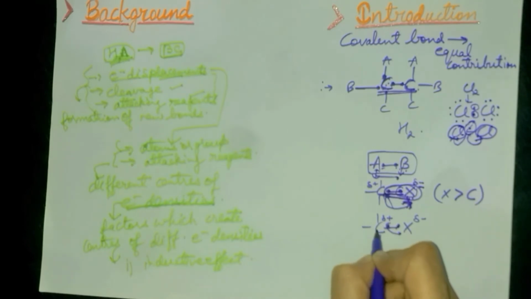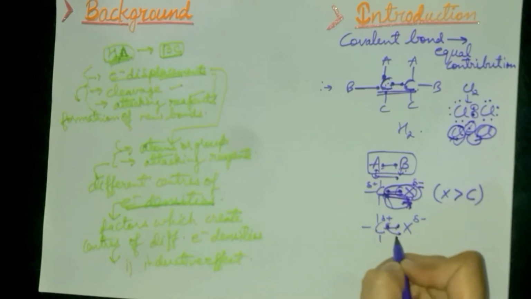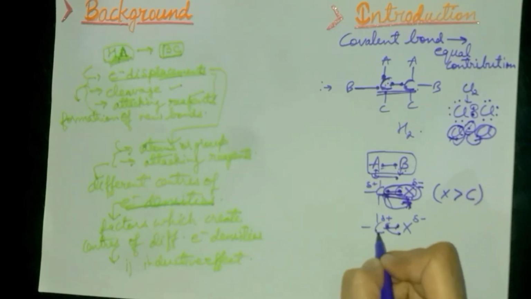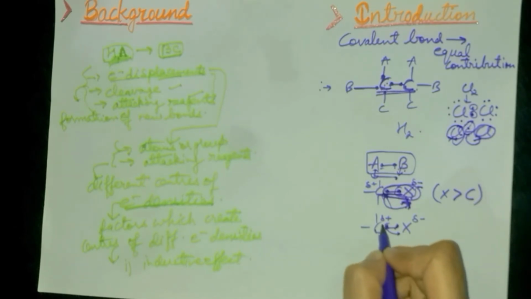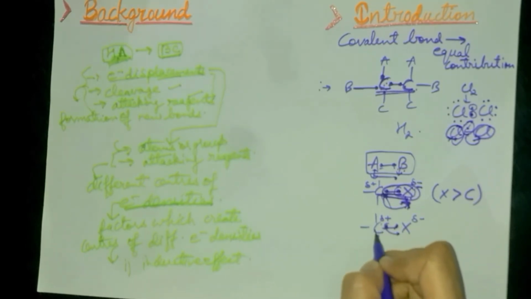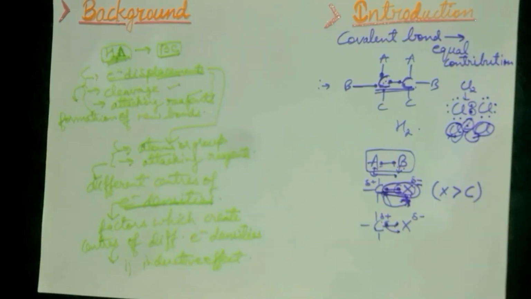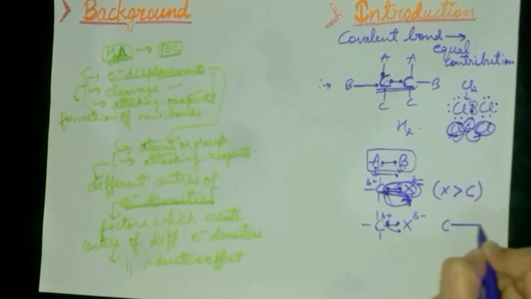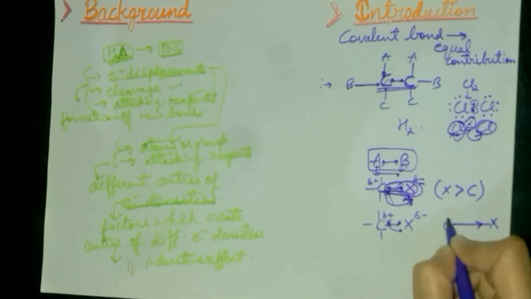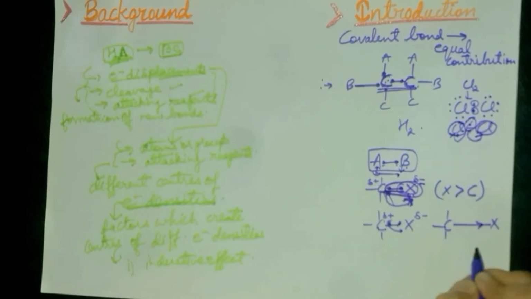So it has lost the electron in a way, we can say, and it is not lost completely, so it is partial, and since it has lost, there will be positive charge. That means one electron is less here. So in this way the bond will be like this, that means more towards the halogen atom.